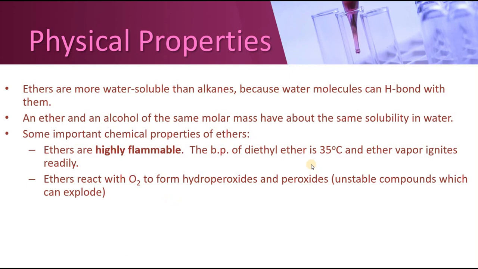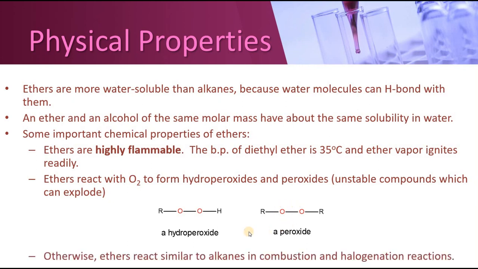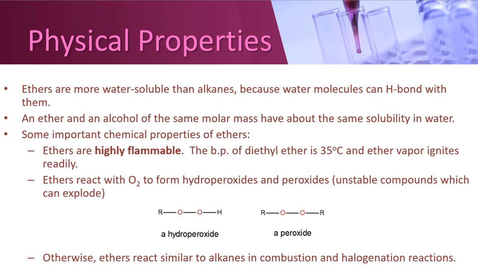Ethers will react with oxygen to form hydroperoxides and peroxides, which are very unstable compounds and can even explode. We can see there this is called hydroperoxide and this is a simple peroxide. Hydroperoxide is the one which is having hydrogen, and then there is a peroxide. Peroxide means there are two oxygens and alkyl groups. This is a simple peroxide having two alkyl groups, and in the center there are two oxygens which are attached. Otherwise, ethers will react similar to alkanes in the combustion and halogenation reaction, but their reactivity towards oxygen is very much high.